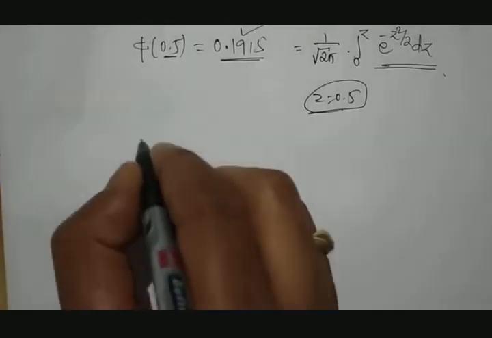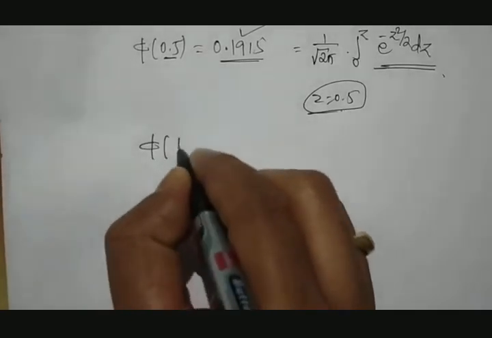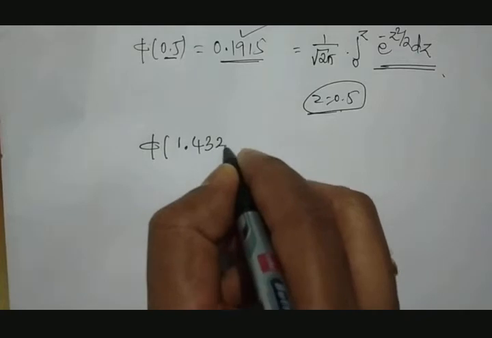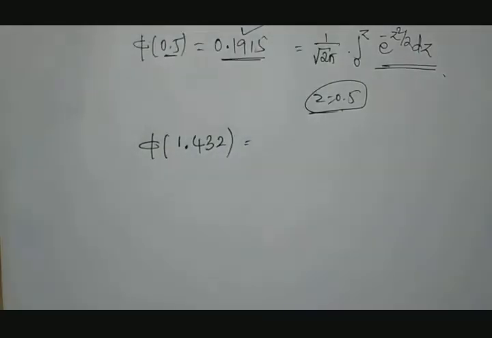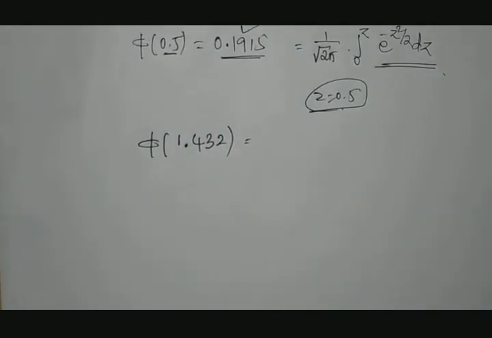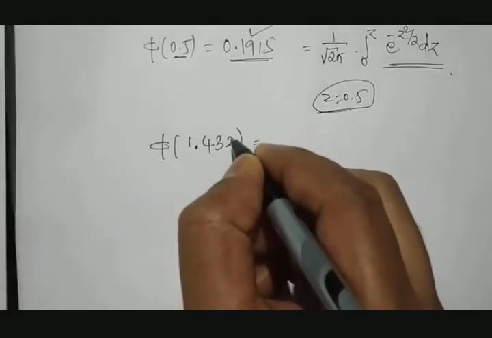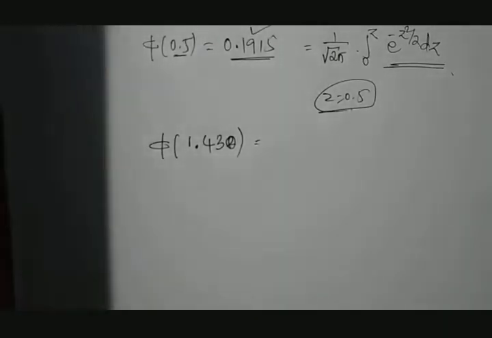Fine. Then I will take one more number for our reference. If I want to calculate 1.432, how to calculate 1.432? You can see here 1.43 rounded off. I'll take 1.430.